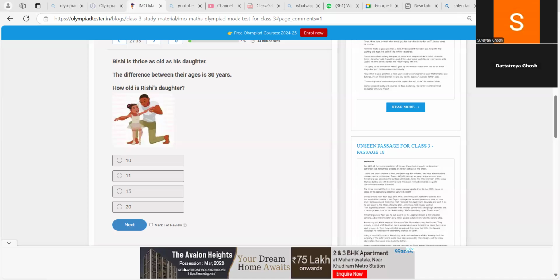Very good. Rishi is thrice as old as his daughter. So whatever is Rishi's age, his daughter's age is 3 times of his. If we write it, we have done this type of sum in a previous class also. Rishi is equal to 3D, or his daughter, 3 multiplied by the age of his daughter.